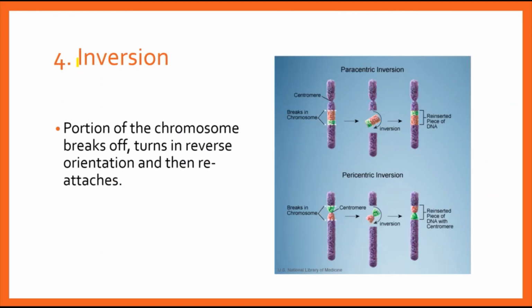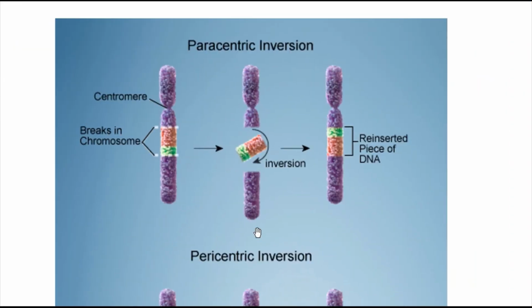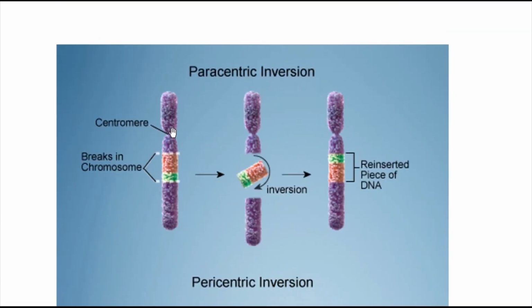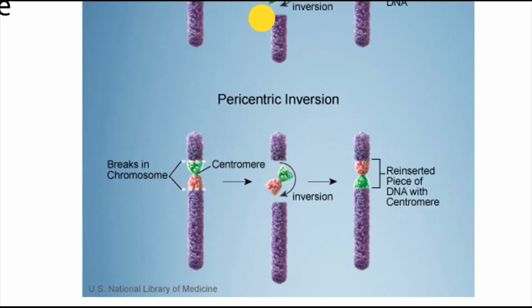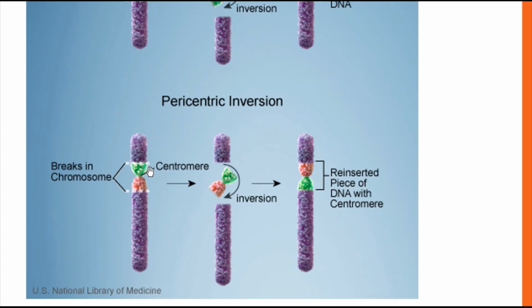The fourth type of structural aberration is inversion, wherein a portion of a chromosome breaks off, turns in a reverse orientation and then reattaches, as we can see here. These are generally of 2 types, paracentric and pericentric. Where it does not involve the centromere, it is paracentric, and where we have the centromere, it's pericentric inversion. As in this case, a break is involved, the inversion happens and it reattaches. That's how it is done.